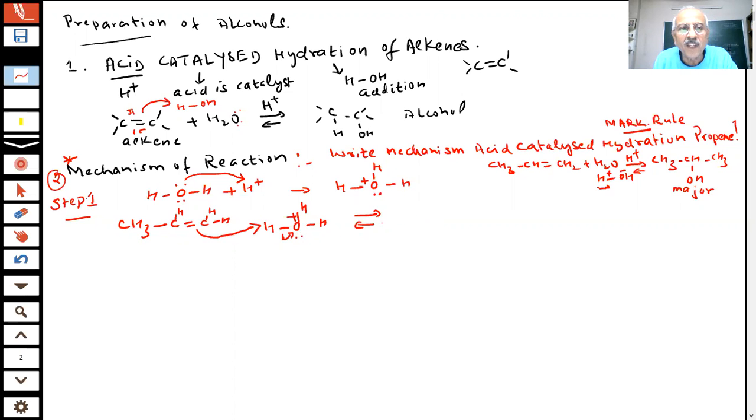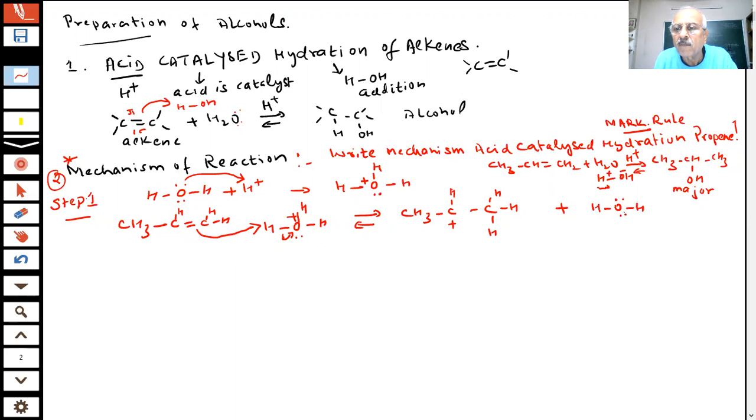Now the question is, this hydrogen can attach here or here. There are two possibilities. If this hydrogen comes here, H plus, then this carbon will become positive, and water will leave.